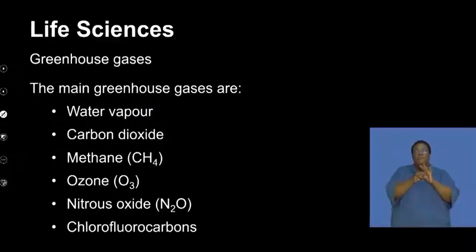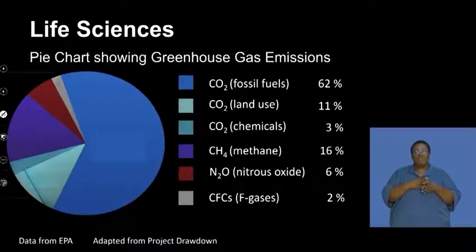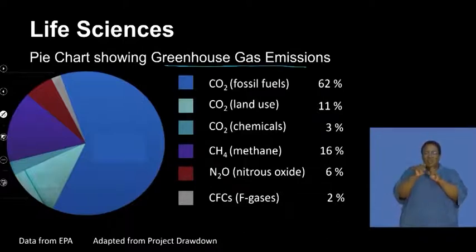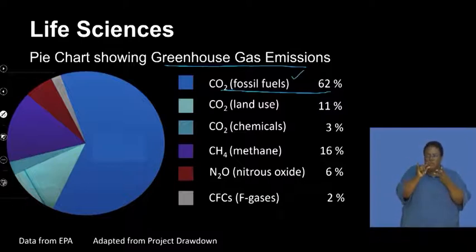So the main greenhouse gases are, as I discussed, water vapor, carbon dioxide, methane, ozone, nitrous oxide, and your chlorofluorocarbons. This pie chart illustrates the proportion distribution of these greenhouse gases. We know that a large percentage of them is made up of carbon dioxide. We also know that that's produced predominantly by fossil fuels. And then we see a smaller contribution from land use.